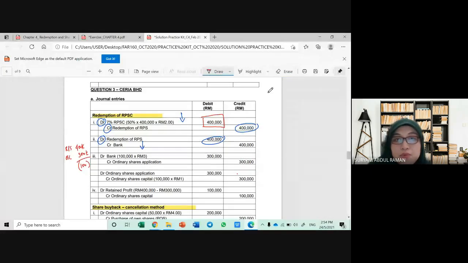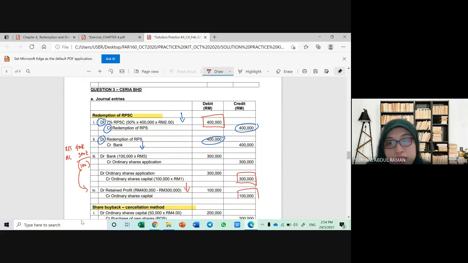So this is the step. Number one, debit bank, credit ordinary share application, and then you close the ordinary share application and transfer to the ordinary share capital. So this 100,000 will be taken from the retained profit. So retained profit will be reduced. When you debit, it will be reduced and you will transfer to the ordinary share capital.